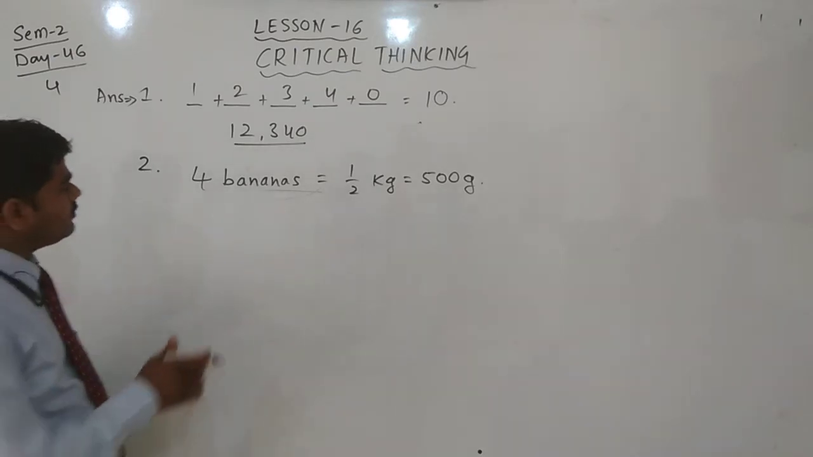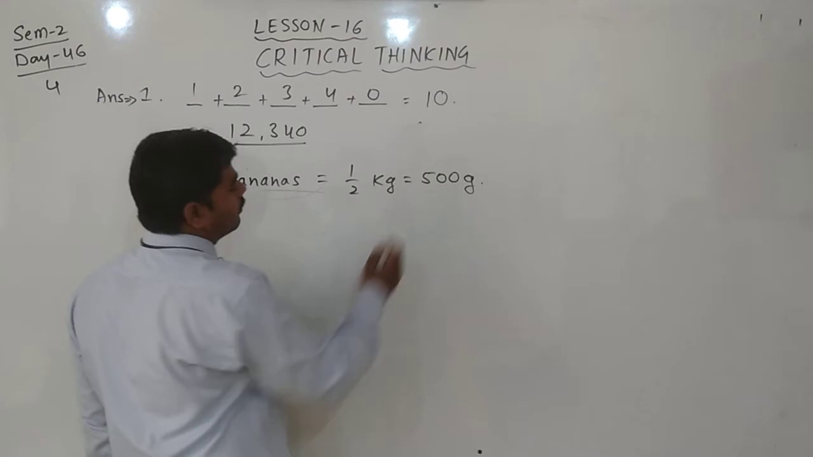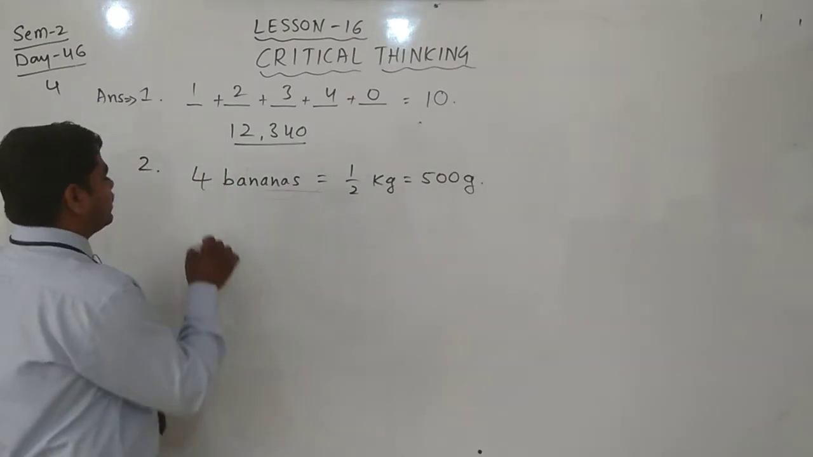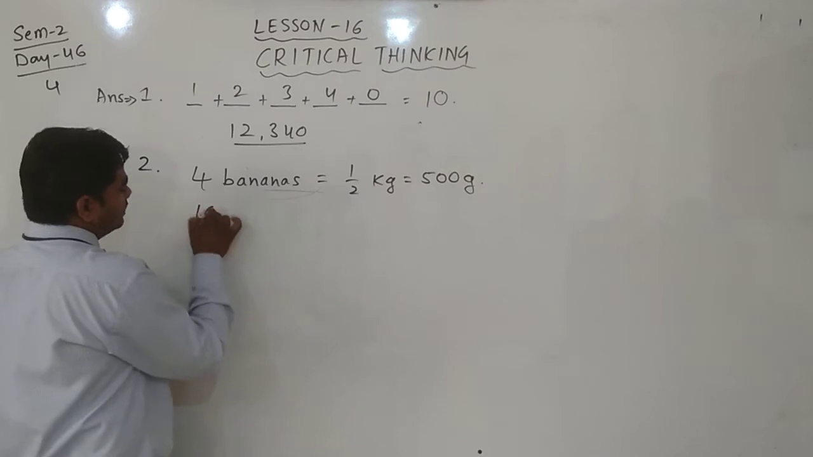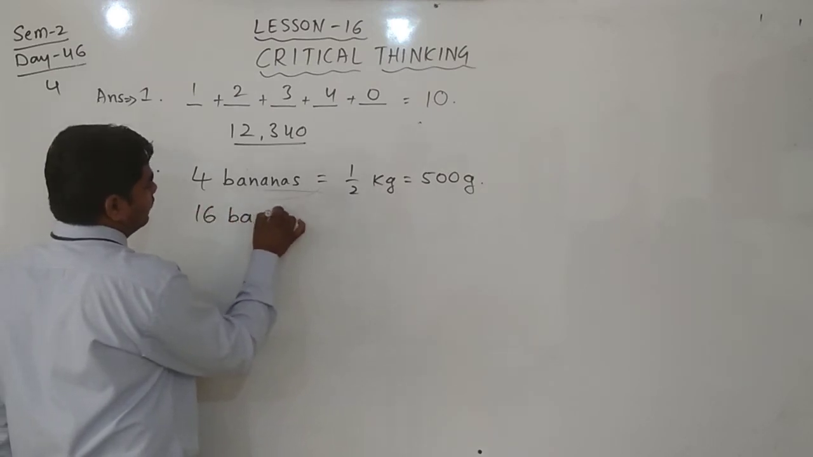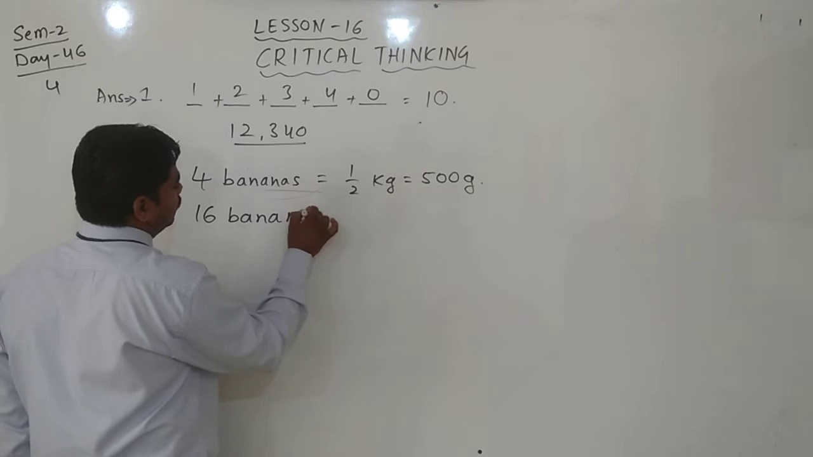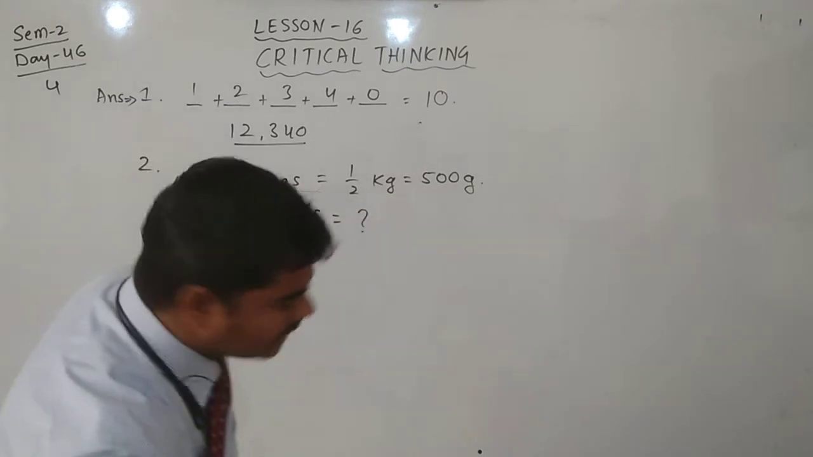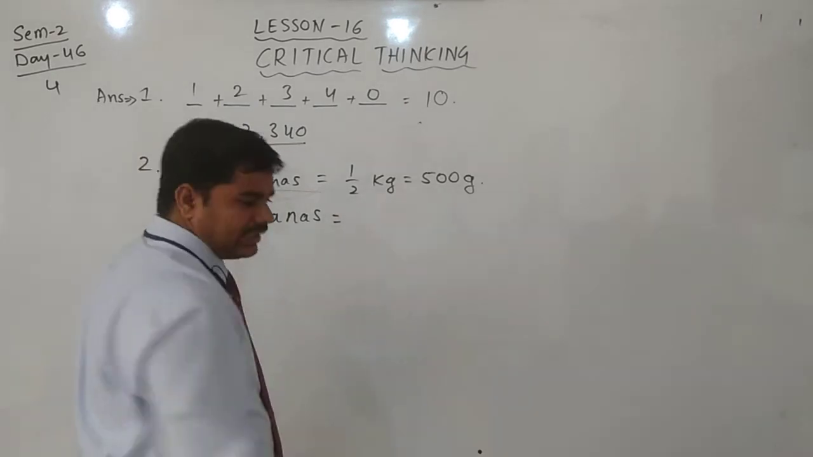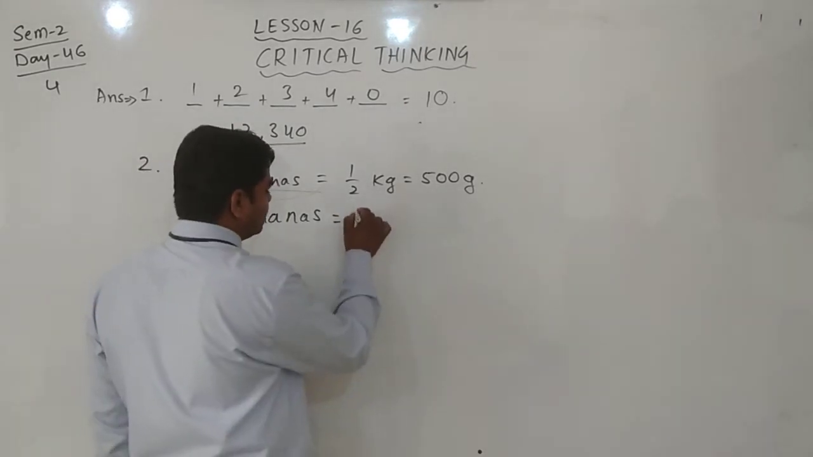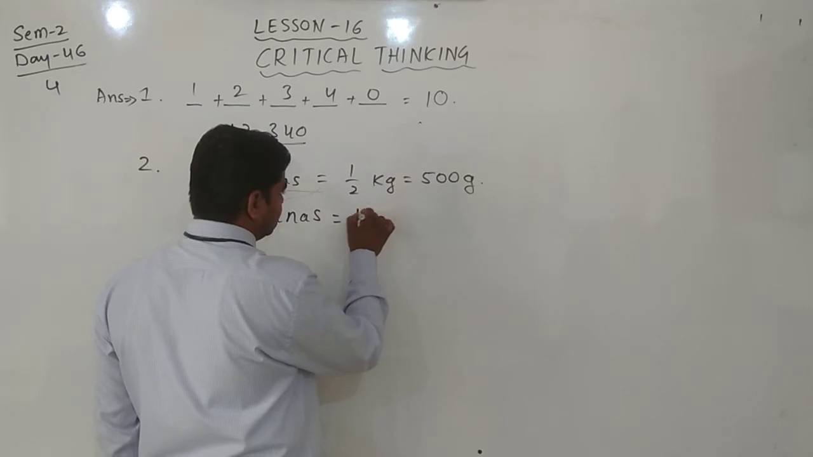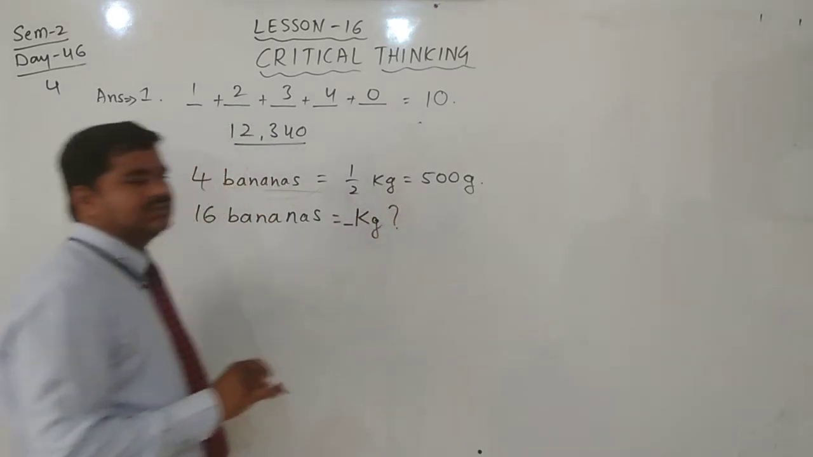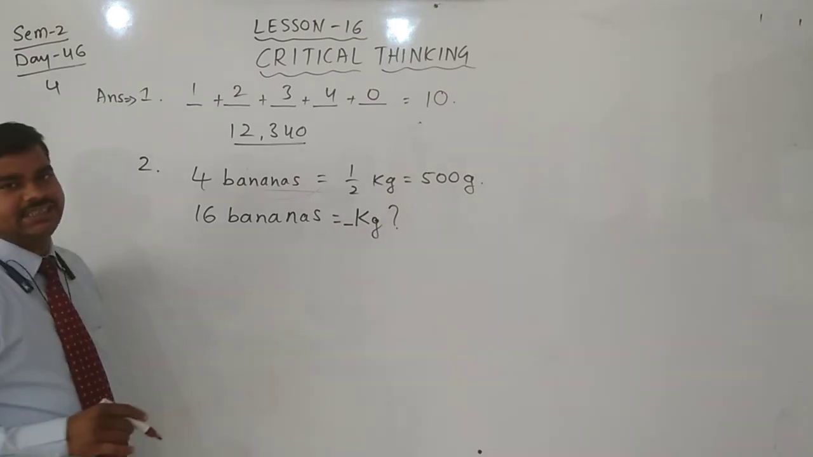The weight of 4 bananas is 500 gram. Then we can find the weight of 16 bananas. Weight of 16 bananas is equal to question mark. How many kilograms? Then we can find it, it's very easy.